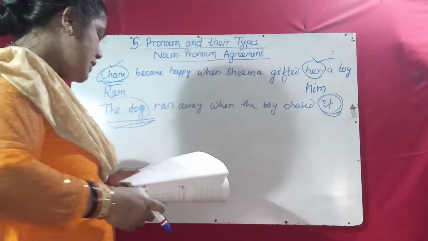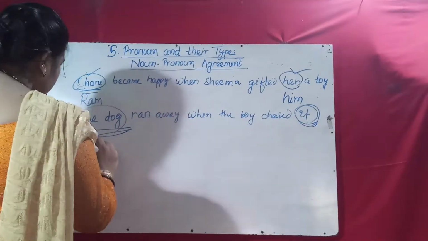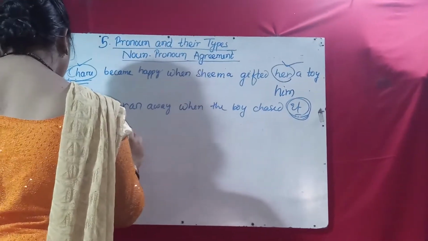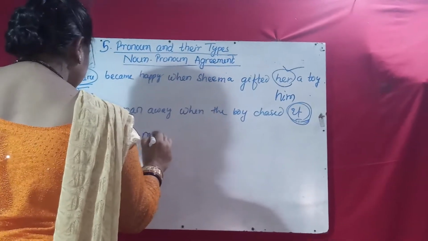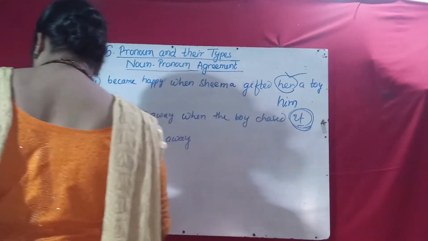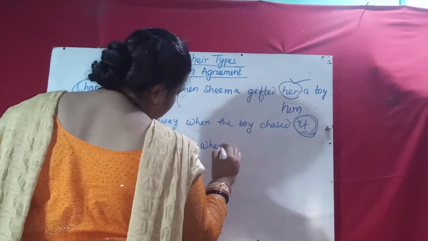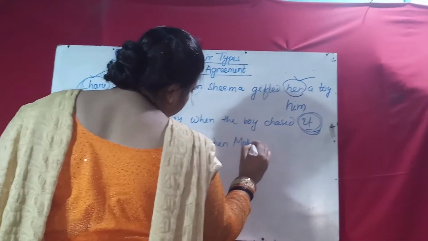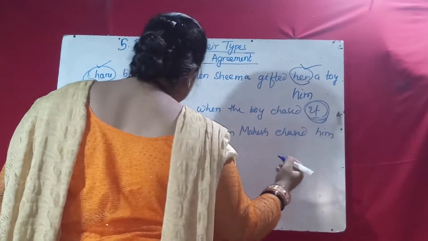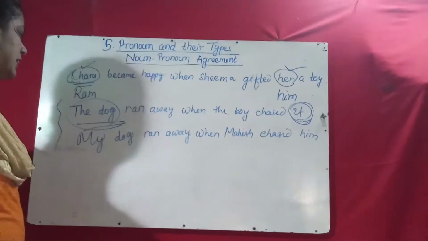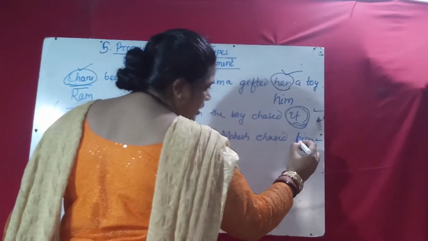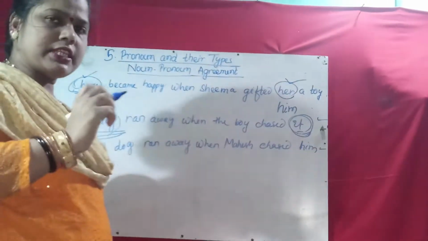Then suppose, here is another thing you should know. Here we write it, but: my dog ran away when Mohesh chased him. So what is the difference between these two sentences? Here also dog, here also dog, but here it, here him. Why? There is also a reason. So what is the reason?